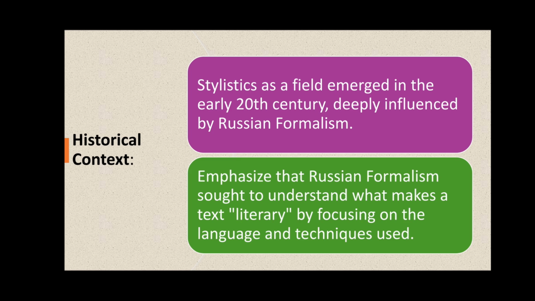How can language make a text literary? Because literature has a unique way of using language. For example, there will be defamiliarization, there will be automatization and deautomatization, there will be deviation, there will be parallel structure, there will be repetition, and there will be figurative language. So these are the different and unique ways of using language in a literary text, and this is what they think makes literary language different from non-literary language.